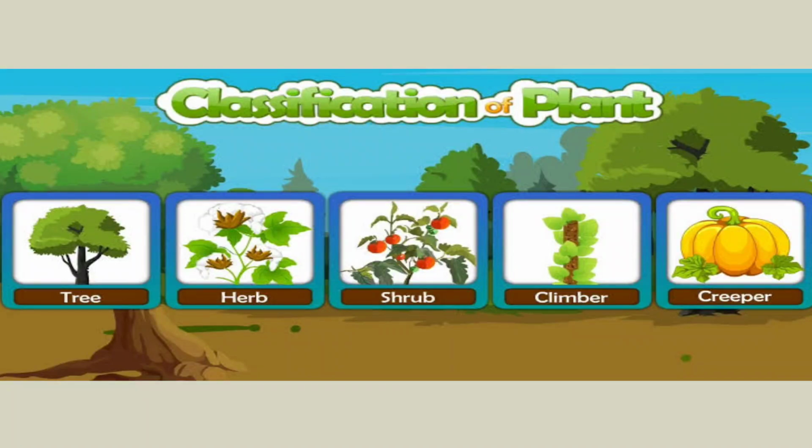So, next one is climbers and creepers. We shall see about creepers. These are like watermelon and strawberry that spread on the ground. Hope everyone knows about money plant that climbs up with a support. It is called climber.